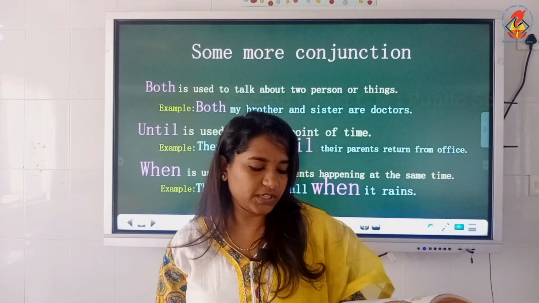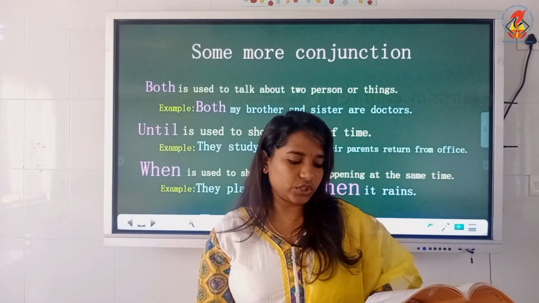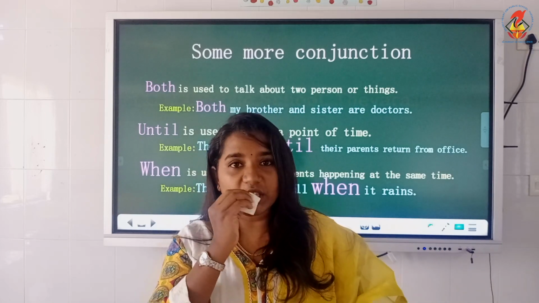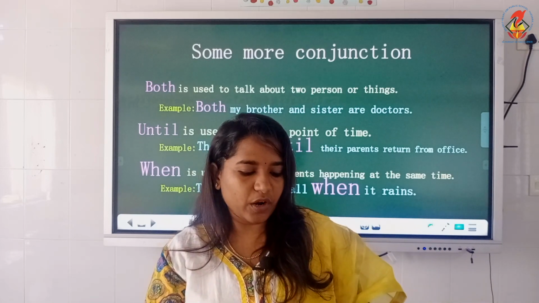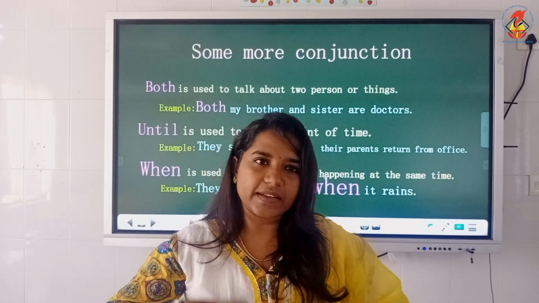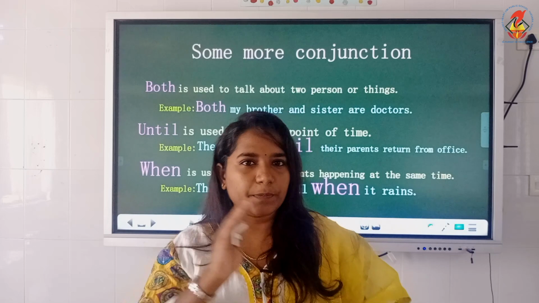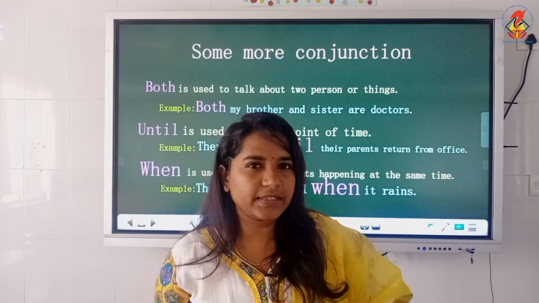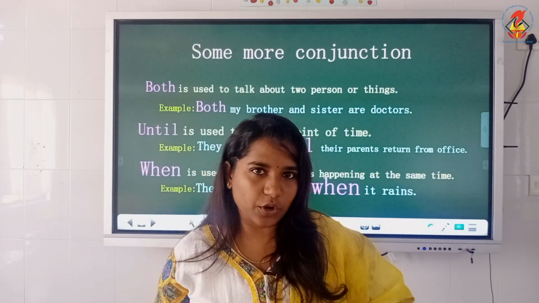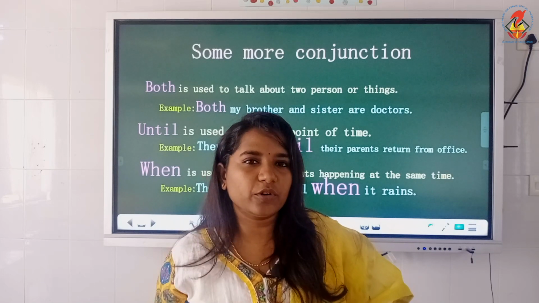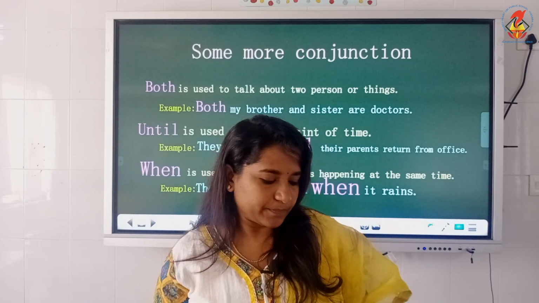The next conjunction is when. When is used to show two events happening at the same time. So two things are happening. They play football when it rains. So it is raining and they are playing, or one stops and the other one begins. In the previous page there was an example, they started their journey when the rain stopped. So one is stopping and the other one is starting. It also mentions a point of time.